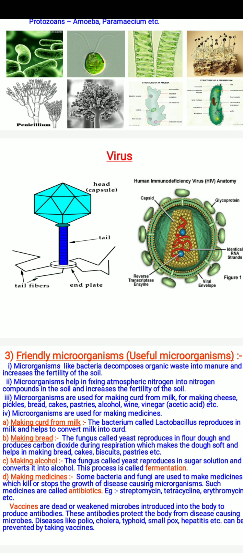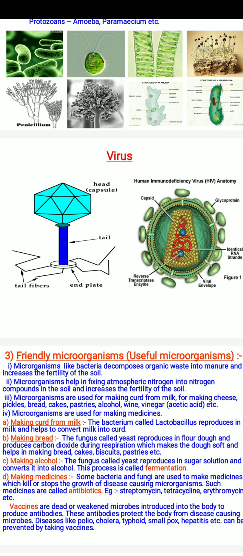That's why they are friends of the farmers. Microorganisms help in fixing atmospheric nitrogen into nitrogen compounds in the soil and increase its fertility. That's why nitrogen fixing bacteria are also our friends.